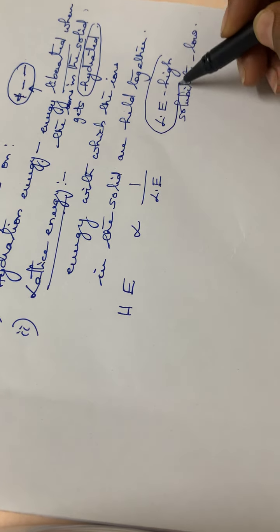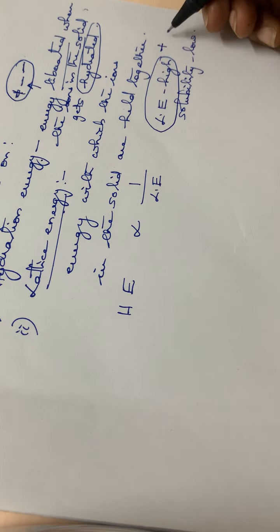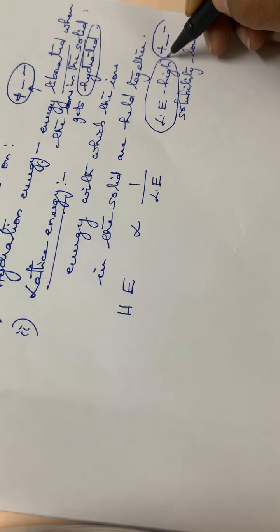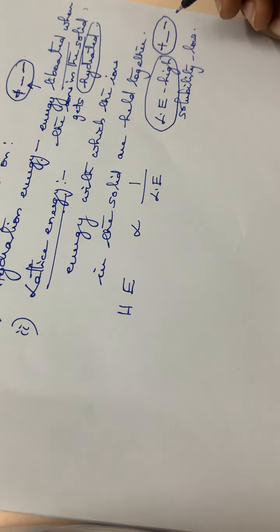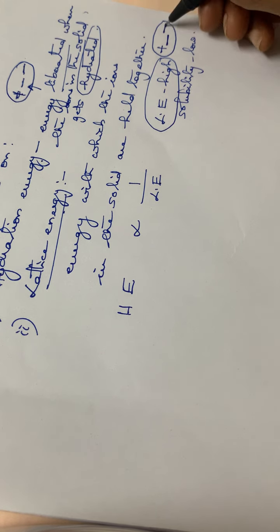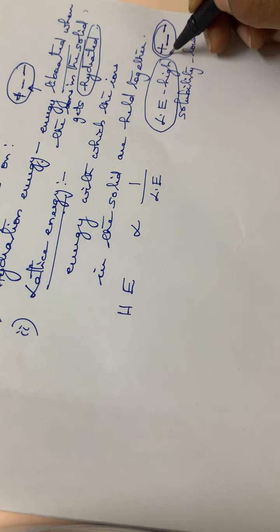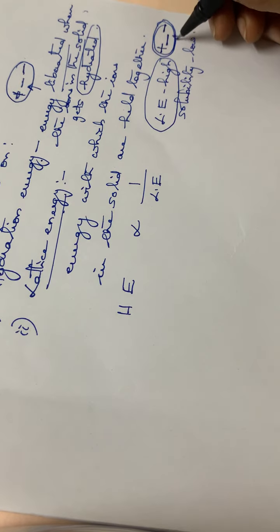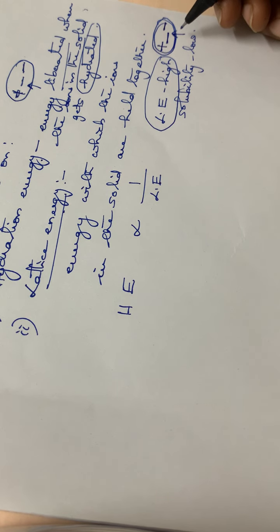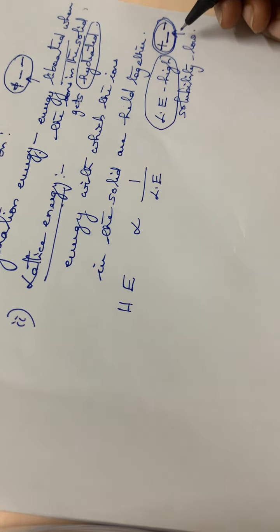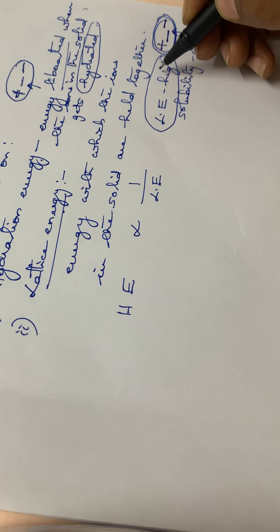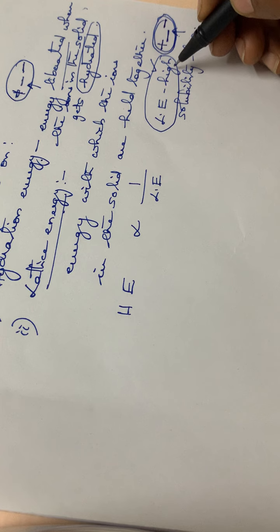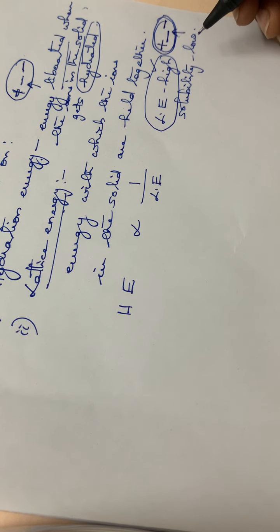If the lattice energy means the energy involved for holding the positive and the negative ions together, then if the ions are held tightly, what happens? The solubility will be very low. It will not be easily soluble in that particular solvent. Okay, so that is the statement here: if the lattice energy is high, the solubility will be low.